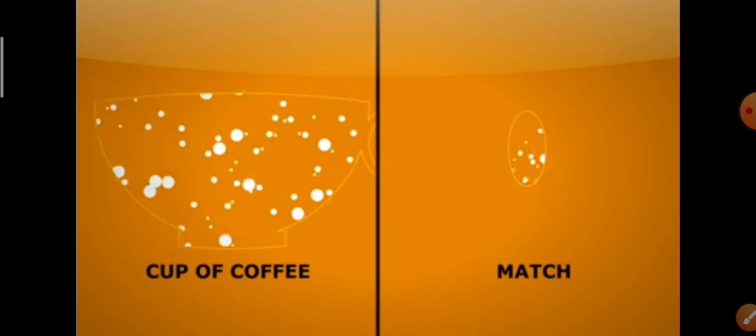But if you add all the energies, because there are so many particles or molecules inside the cup of coffee, you will find the total energy is much higher than the matchstick. In the matchstick you have very few particles or molecules, but each particle or molecule contains a very high amount of energy. So if you add all the energy of all the particles in the matchstick, since it has very few molecules, the total energy in the matchstick is very less.